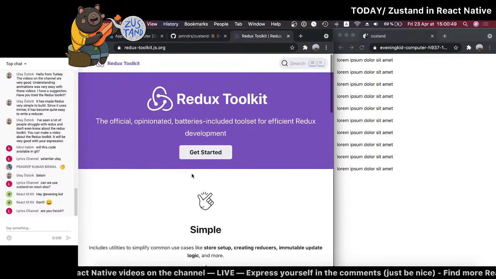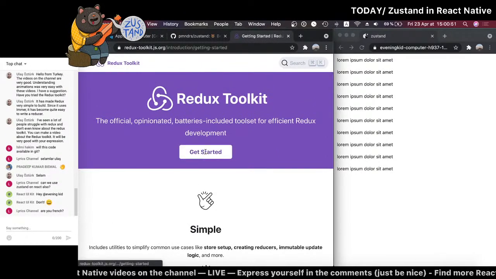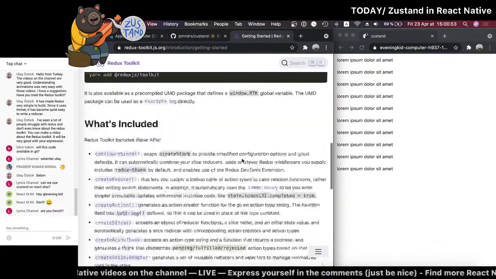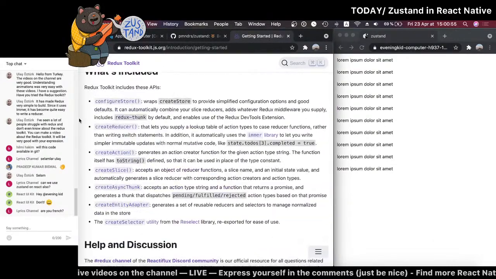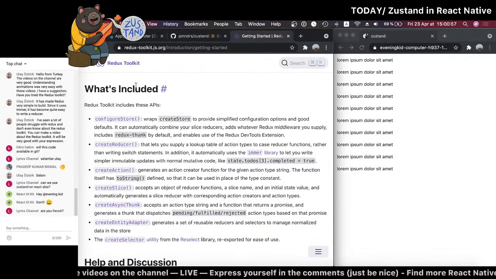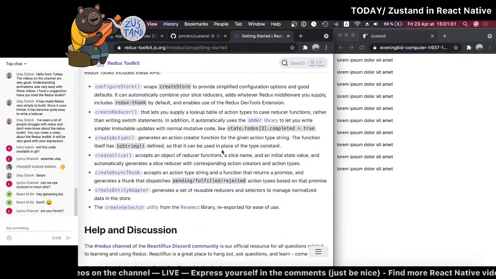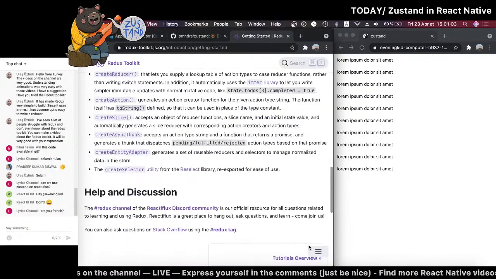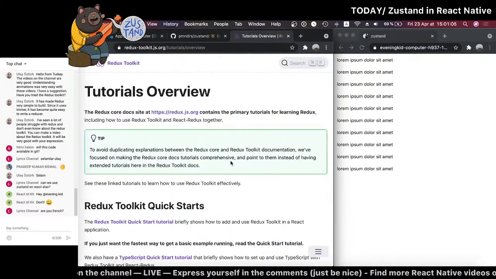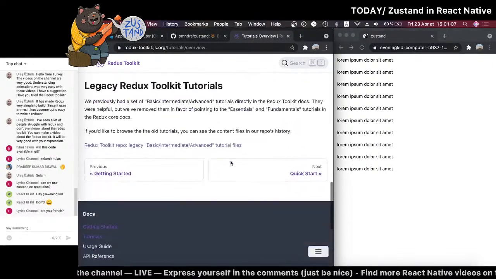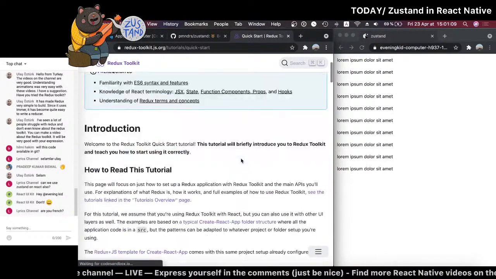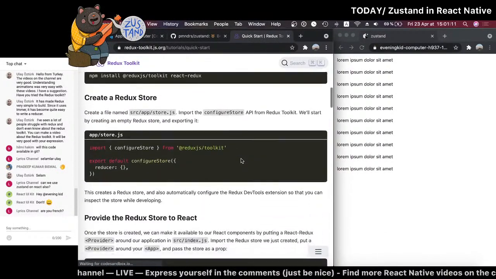Because this makes Redux much simpler. So let's just quickly look at the code if you don't know what it is. As you can see, it has a lot of APIs you can use, and it makes everything much simpler when you start using Redux. I just want to see a simple code so that it really speaks for itself.